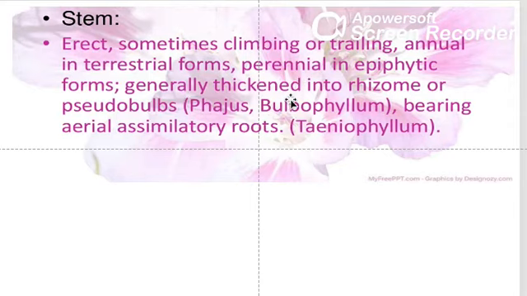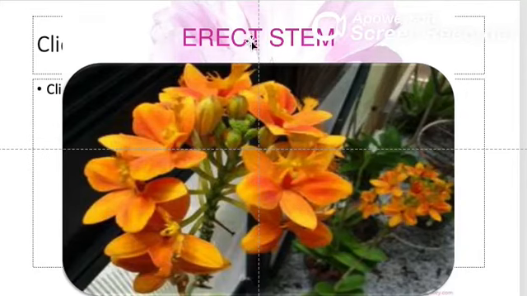It will either be converted into a rhizome or a pseudobulb, and there are aerial roots that grow out from the stem. Here is a picture of the erect stem.